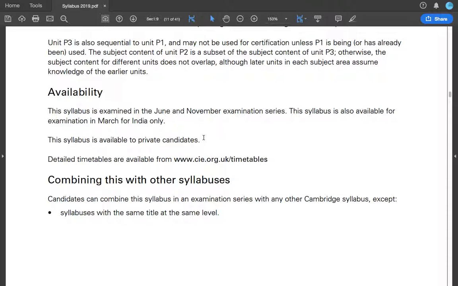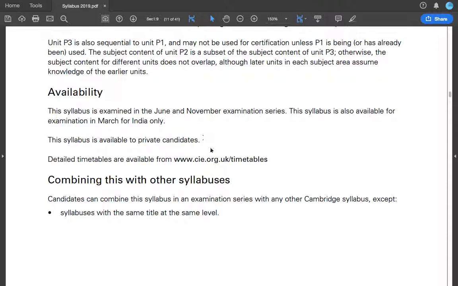So private candidates means you don't pay the school fee. That's because the school doesn't accept you or you're not old enough. So I wasn't old enough last year to enter my IGCSE, so I just took it as a private candidate. I'm pleased to say I got very nice grades, so I'm able to enter A level now.